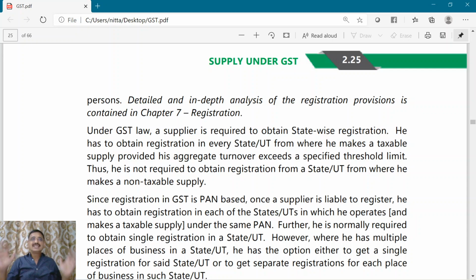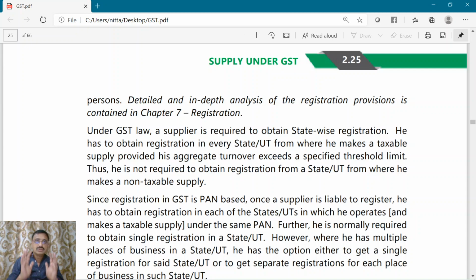Let us again recapitulate. Who has to register? A supplier has to register. Where should he get himself registered? He has to get registration state-wise. In which state or union territory? In each state and each union territory from where he makes a taxable supply.